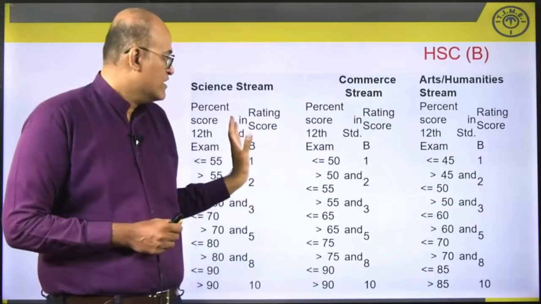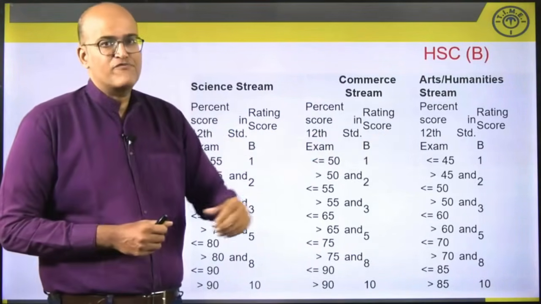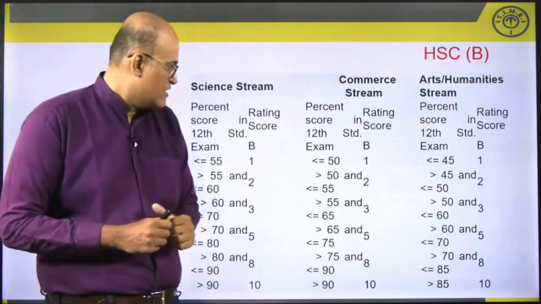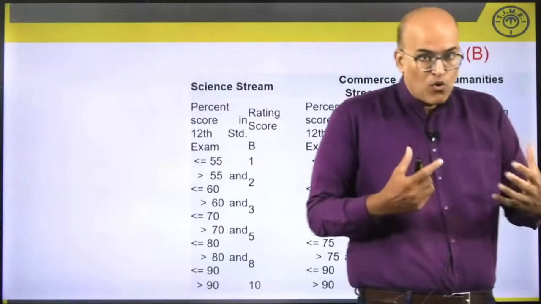As you can observe, the buckets are different for each of these 3 categories. For instance, science happens to be a highly scoring area.